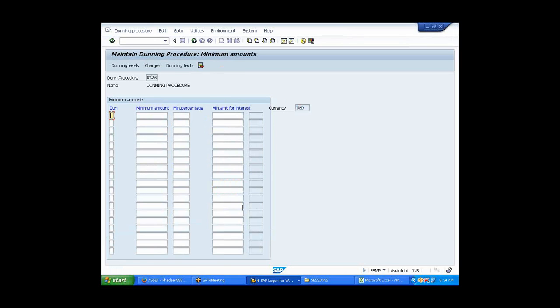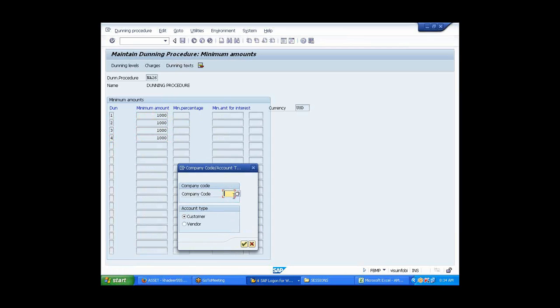What's happening? After this also, till here I'm able to do it. I'm not able to do the Dunning text. I'm not able to see the Dunning text and all this. Because you need to go back and come again. HA26. No, HA26.